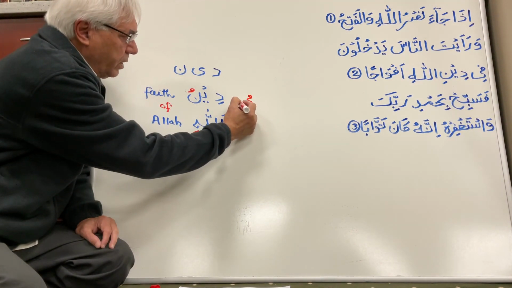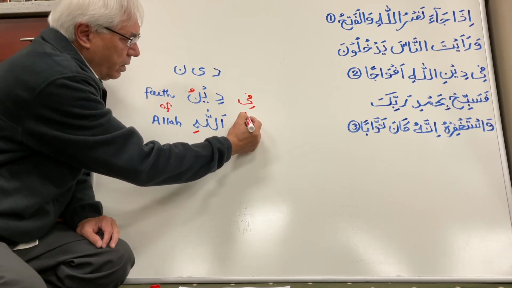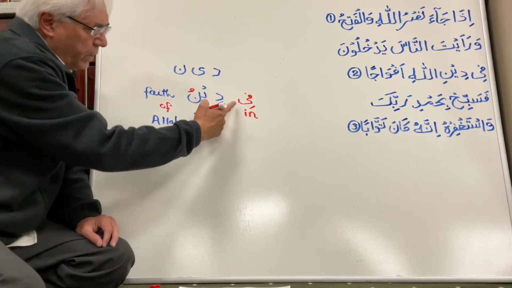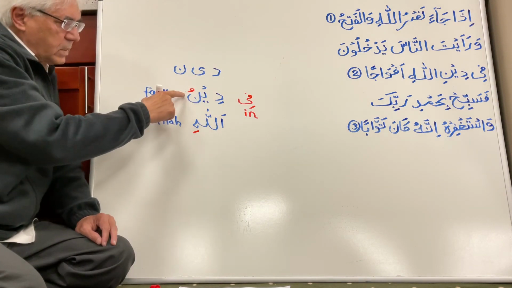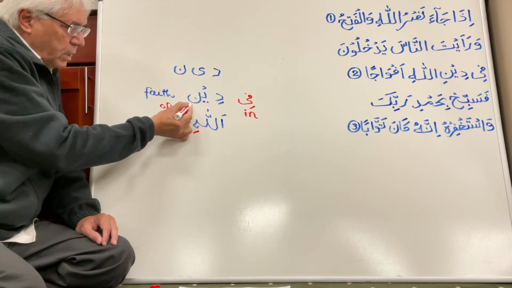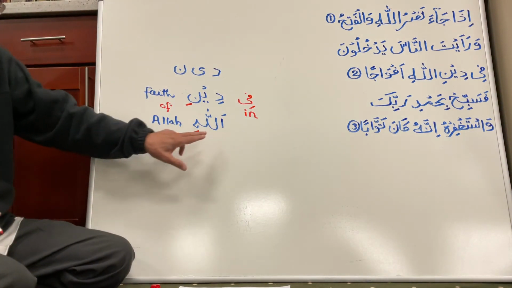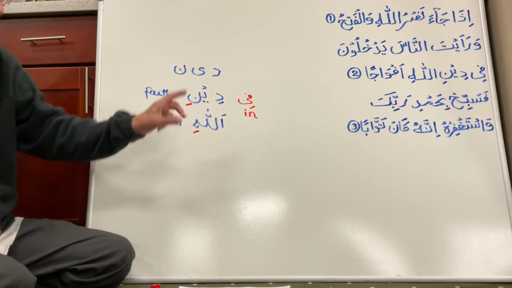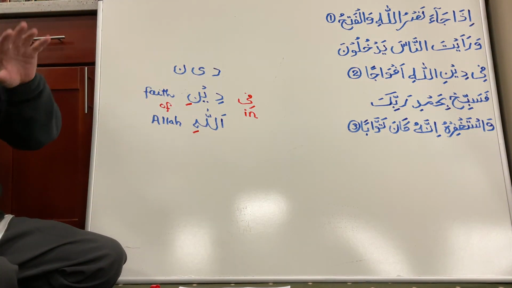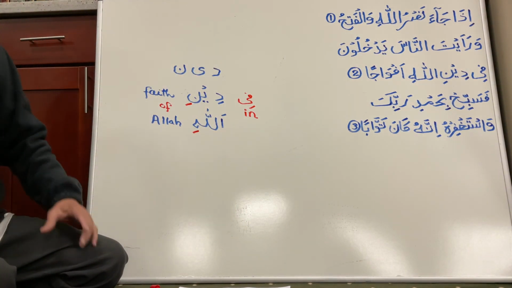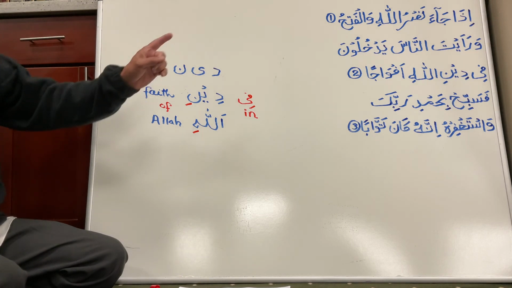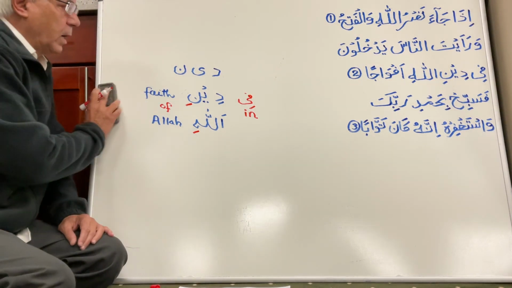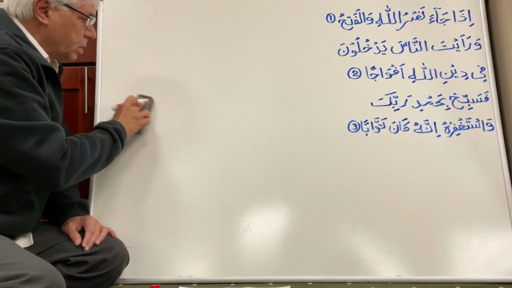Now, when you put fi, which means in, and it is a harf jar, and fi will look, we did that many times, at the last letter and we'll change this to a zair, a kasra. And you read, don't read this alif, fi deenillahi, in the deen of Allah, in the religion of Allah. People will be entering in the religion or deen of Allah.